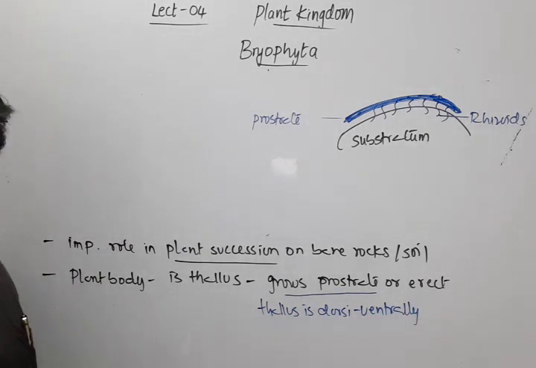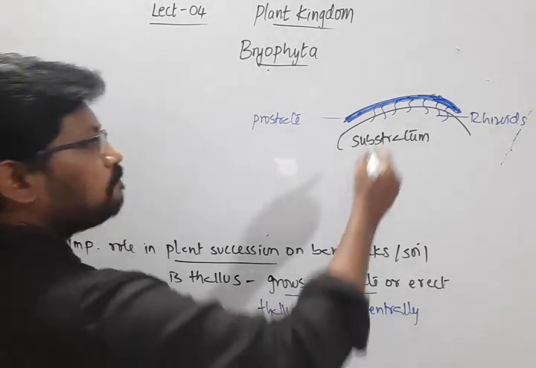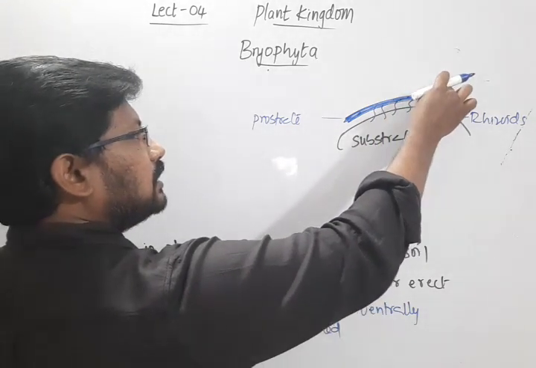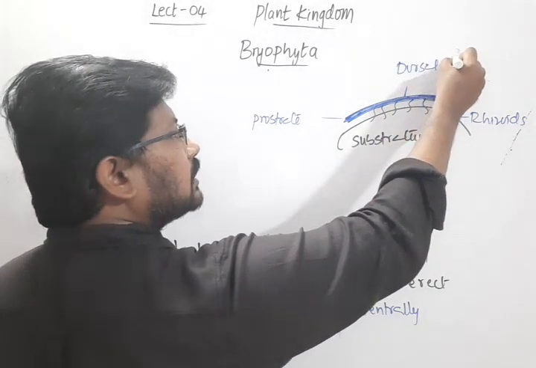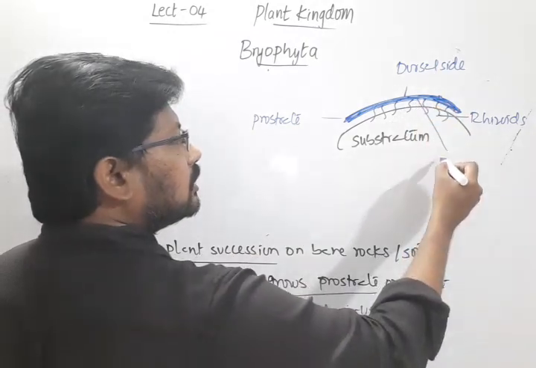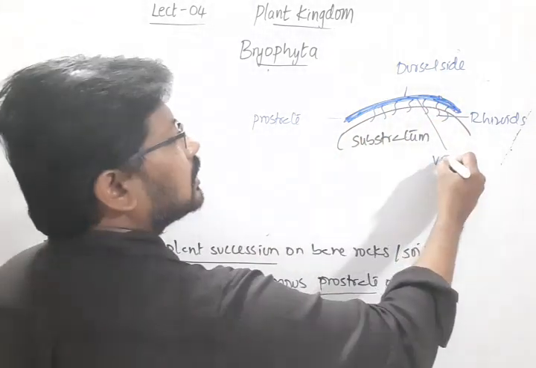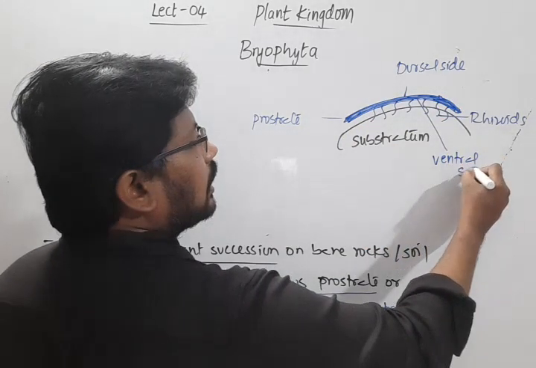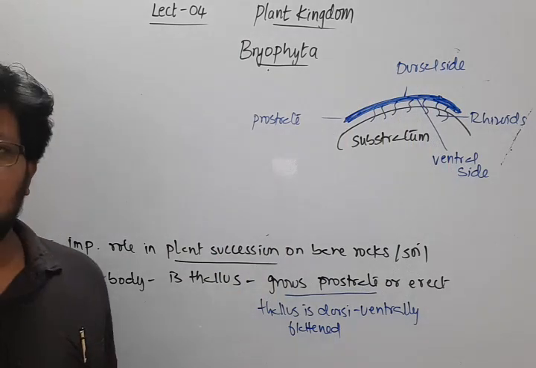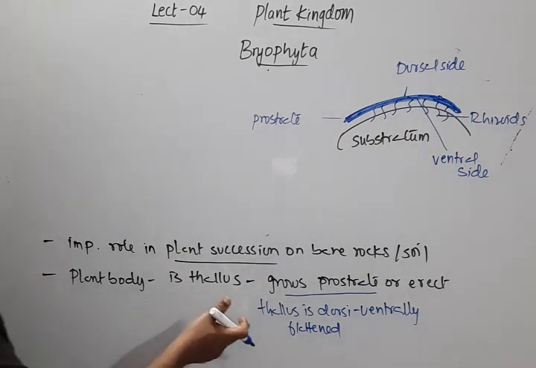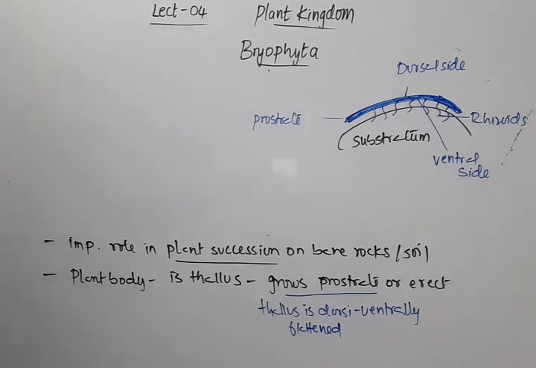The upper side is the dorsal side of the thallus, and the lower side, which is attached to the substratum, is the ventral side. The dorsal and ventral sides are flattened, so we say the thallus is dorsiventrally flattened.